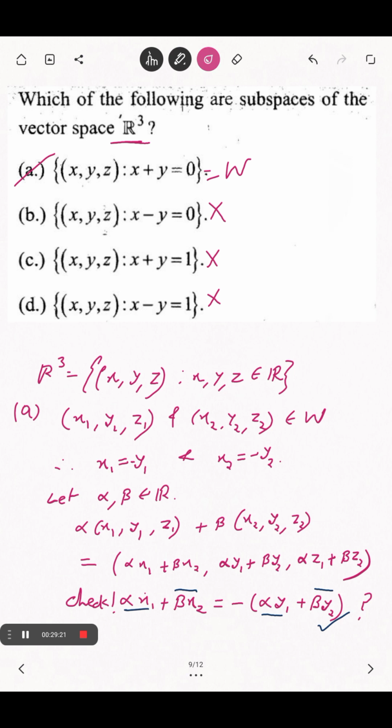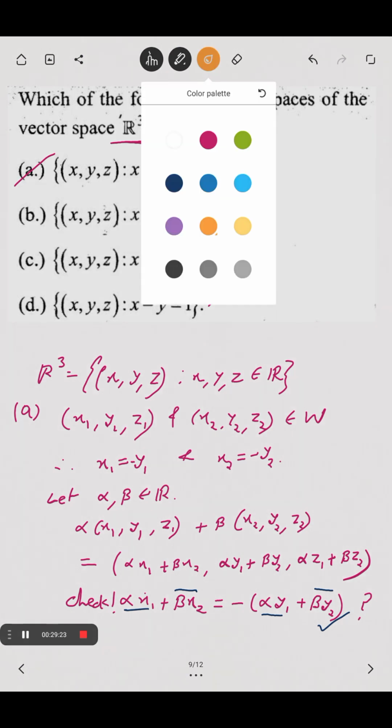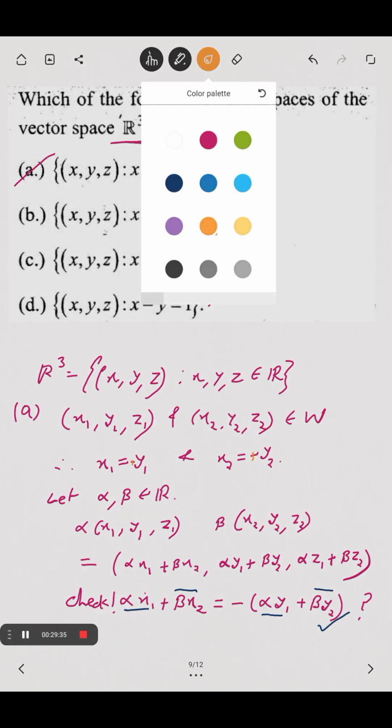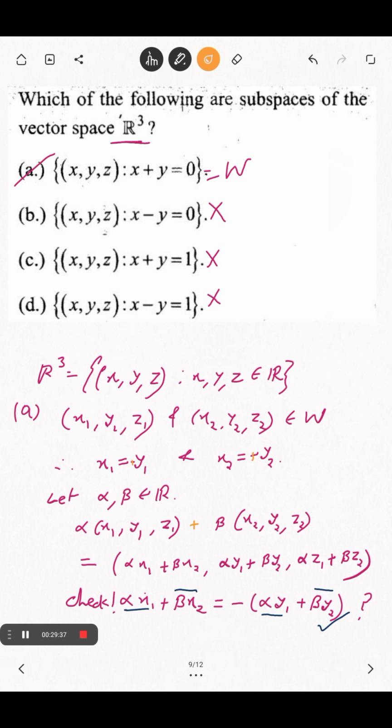Now option B, what does it say? Okay, this should be alpha x plus beta y, but this is not going to be correct because x1 equals to y1, but here it's coming x minus y is 0.